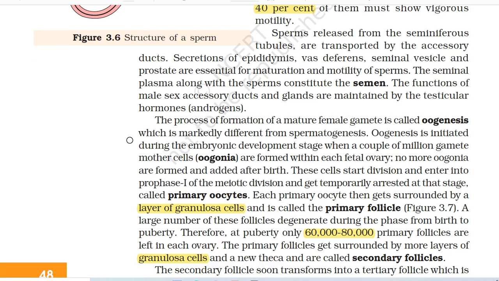Sperms released from the seminiferous tubules are transported by the accessory ducts. Secretions of epididymis, vas deferens, seminal vesicle, and prostate are essential for maturation and motility of sperms. The seminal plasma along with the sperms constitute the semen. The functions of male sex accessory ducts and glands are maintained by the testicular hormones (androgens).